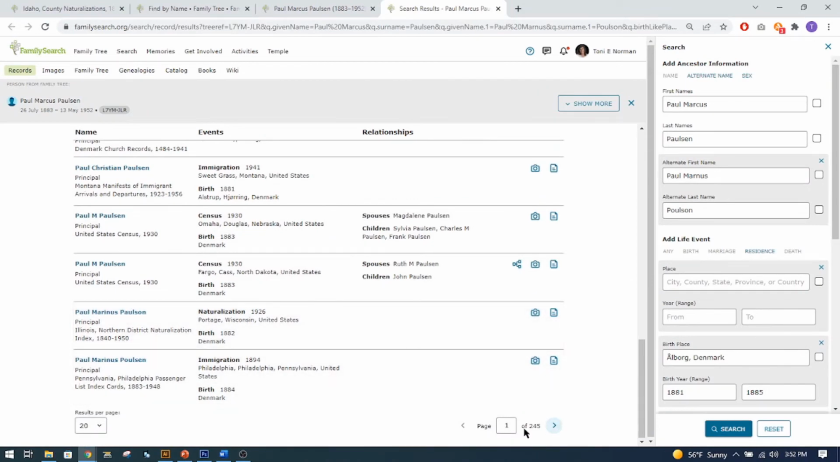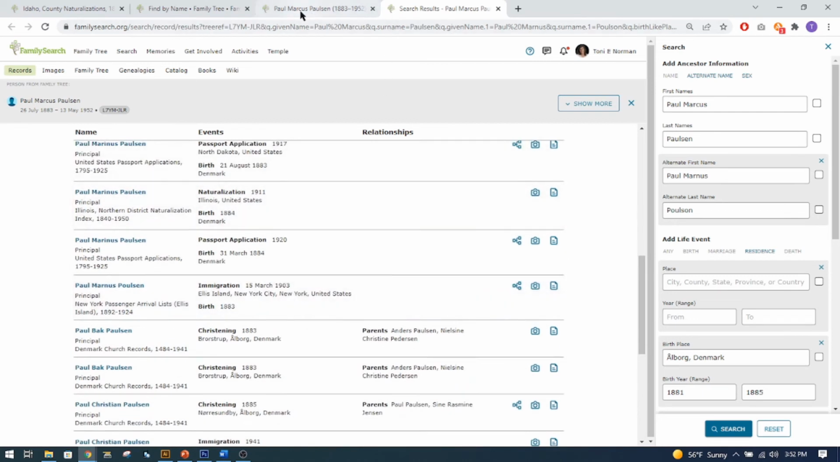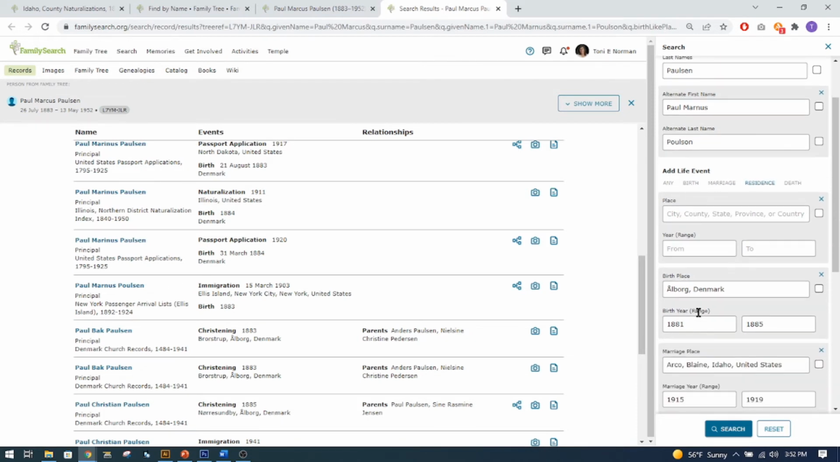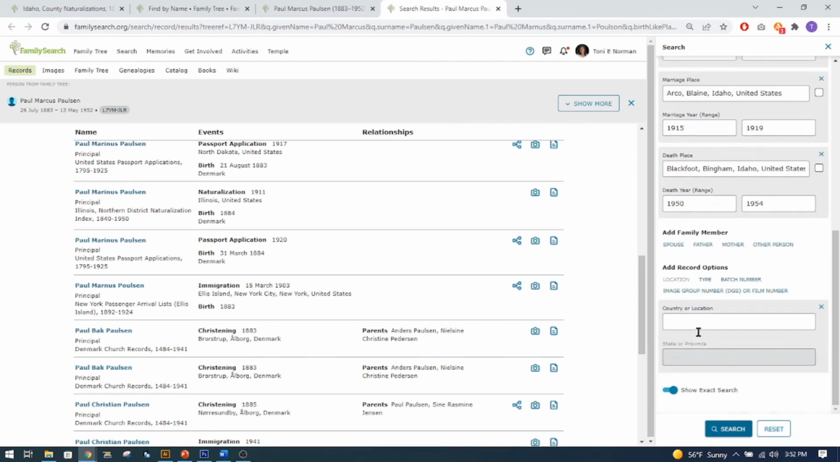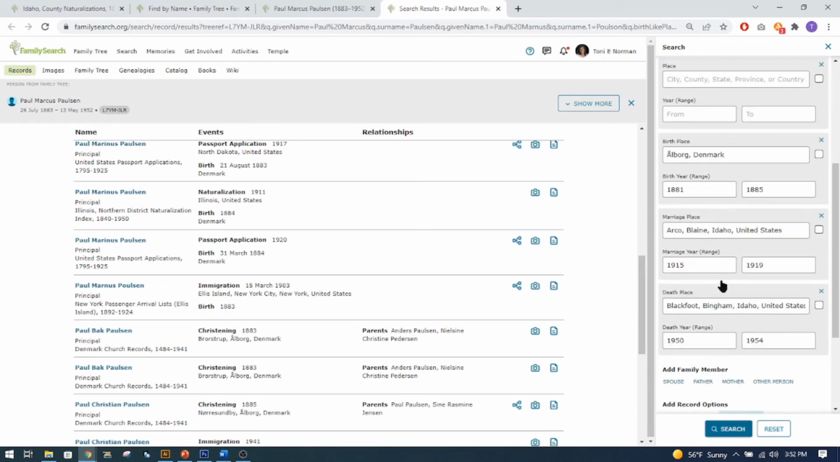You can continue to look through 245, but that would take me too long. And I don't know how to, there's not naturalization, it says residence, but using this, I really couldn't use that to find it. Oh, maybe I could find it, image number or digital film number. But I already have it. I'm not trying to find it. Anyways, I'm going to show you what you can do.